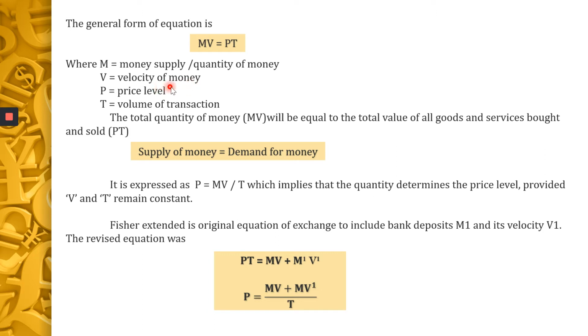What do you mean by velocity of money? The number of times money changes hands in an economy is called the velocity of money. For example, you have 1,000 rupees. You go to a Saravana stores, you give 1,000 rupees, buy something, and you go home. The man who got the 1,000 rupees will go to the chicken shop and buy chicken for 1,000 rupees.